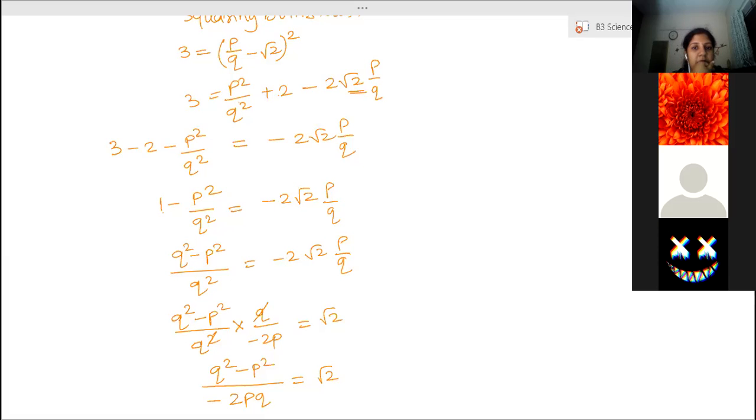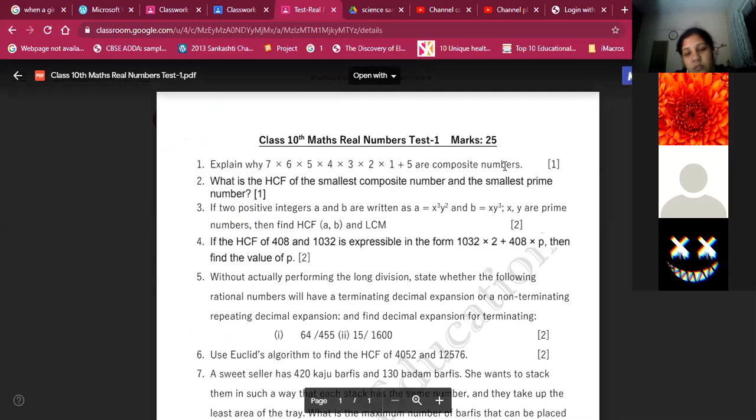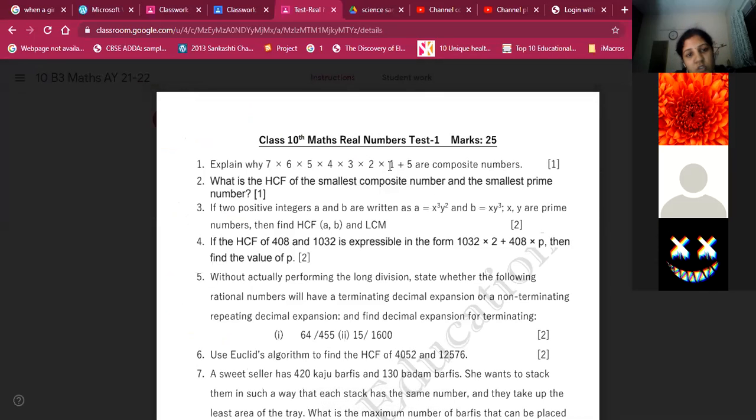Today's paper now. Explain why this number is composite. It actually is a composite number, and you have to take 5 common, then 5 into 1009 you will get. So the number has more than two factors, therefore it is a composite number.